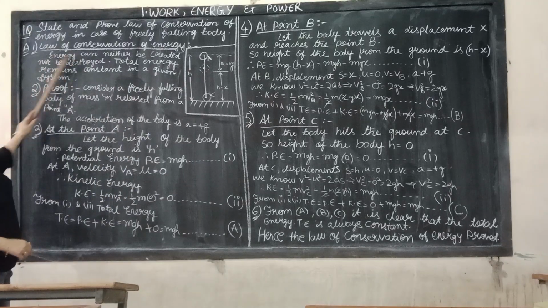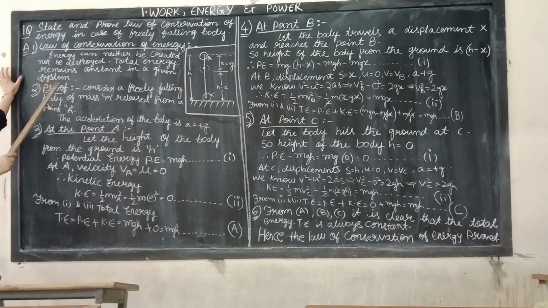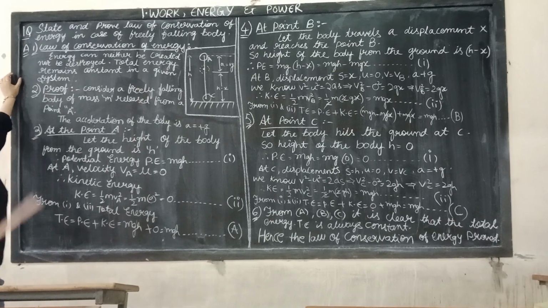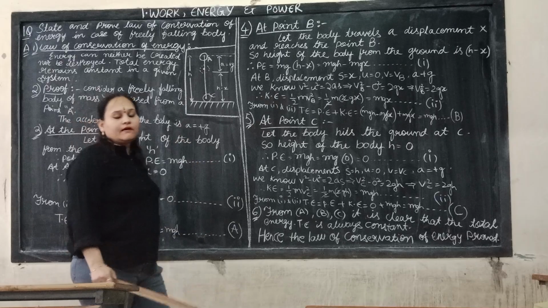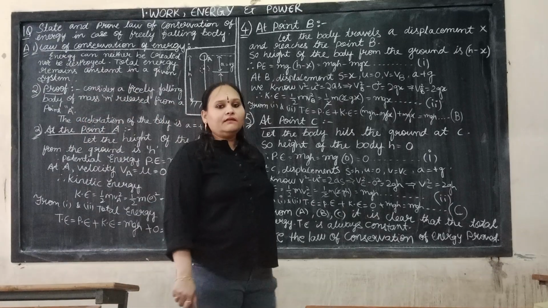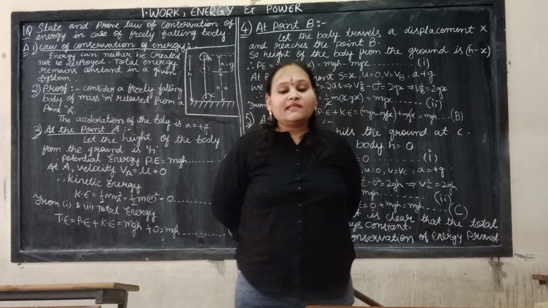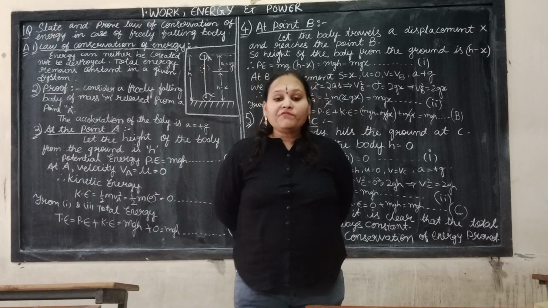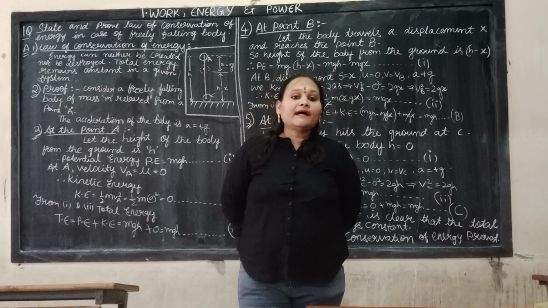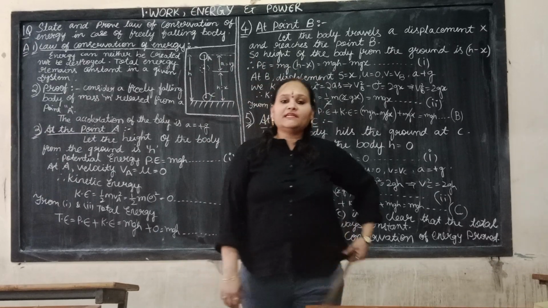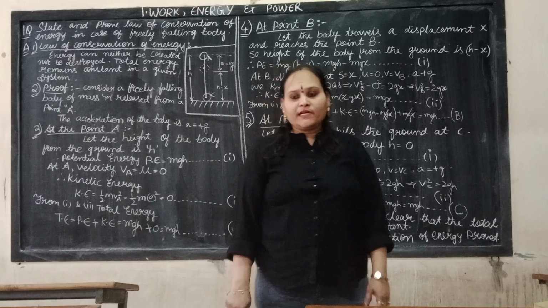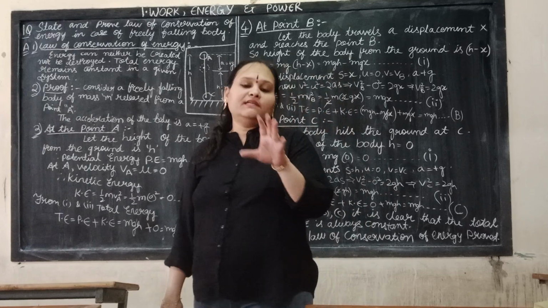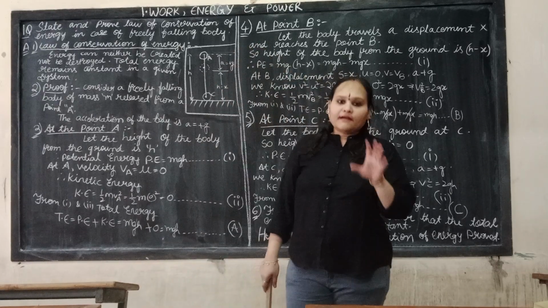First, the law of conservation of energy: energy can neither be created nor destroyed. The total energy remains constant, and the total energy means the sum of the kinetic energy and potential energy. What is kinetic energy? The energy possessed by virtue of its motion is called kinetic energy. The formula is half m v square, where v is the velocity. So bodies having velocity have kinetic energy.